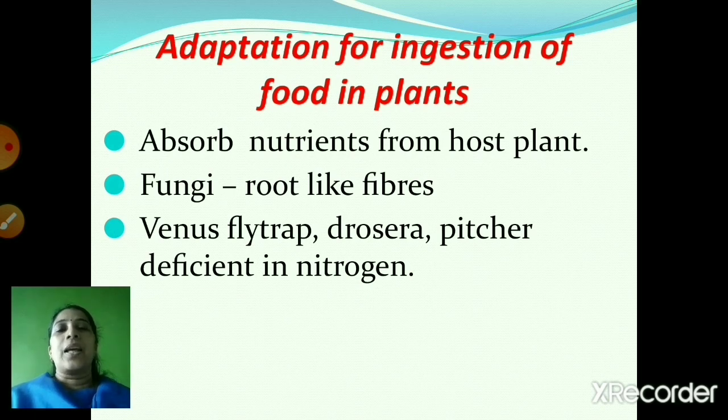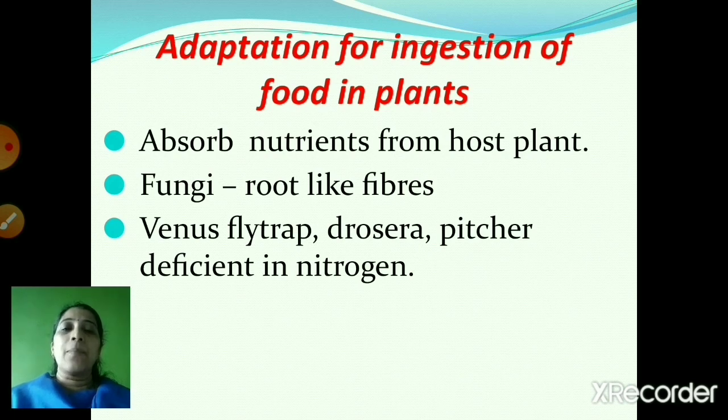And then there are some fungi. These fungi also do not have chlorophyll, so they cannot perform the process of photosynthesis. They have root-like fibers from which they absorb the nutrients. Then plants require sodium, potassium and nitrogen for their growth.